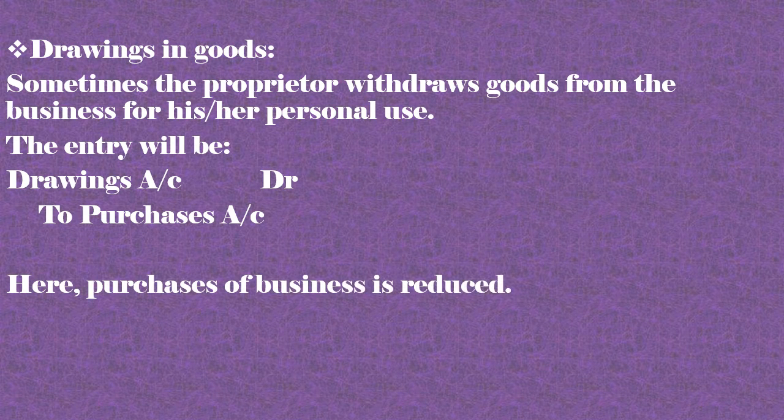Here purchases of the business are reduced. So since the goods are withdrawn for personal use, we will treat purchases as reduced from the business, so we will credit it. Okay.